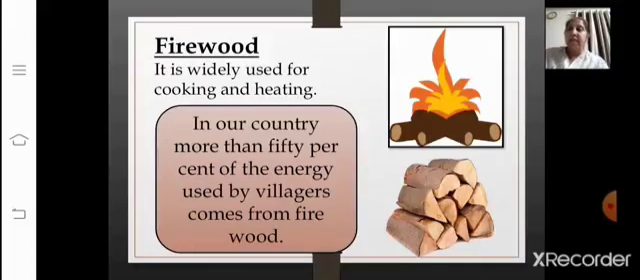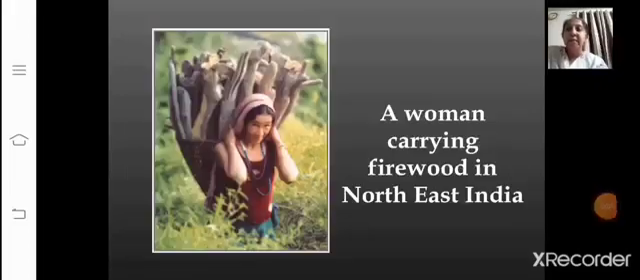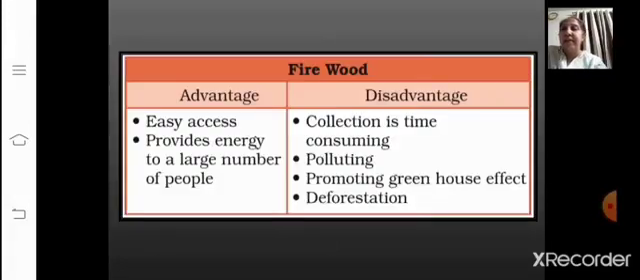Firewood. It is widely used for cooking and heating. If I say in our country, more than 50% of the energy used by villagers comes from firewood. I think you all will agree with me on this thing, right? The children, you can see the image here that has been given in your textbook also, a woman carrying firewood in northeast India. Now we are going to learn about the advantages of firewood as well as the disadvantages.